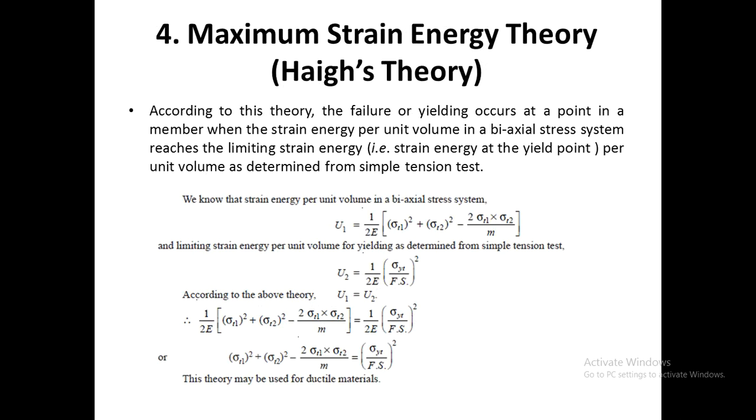According to the Haigh theory, failure occurs when the strain energy per unit volume in a biaxial stress system reaches a limiting strain energy per unit volume determined from a simple tension test. So U1 will be equal to U2. If they are not equal, then there is said to be a failure. This theory is generally used for ductile materials.